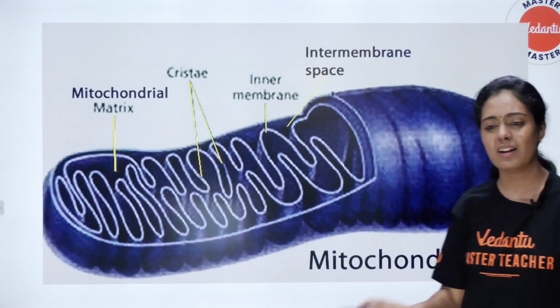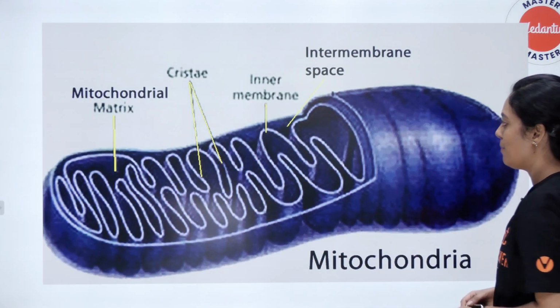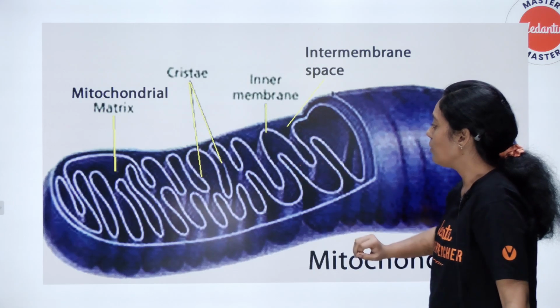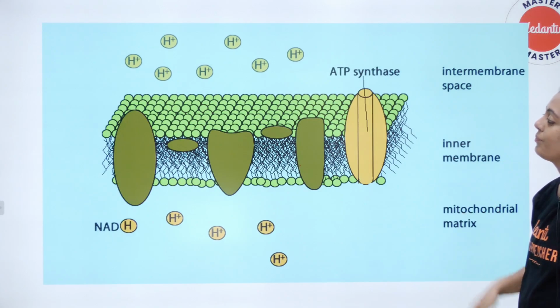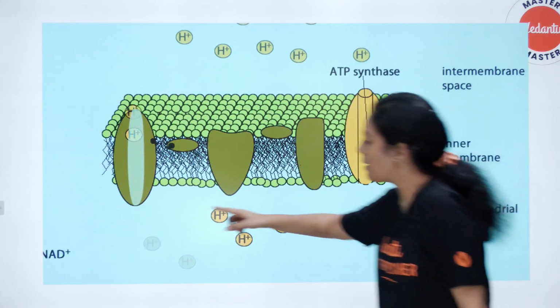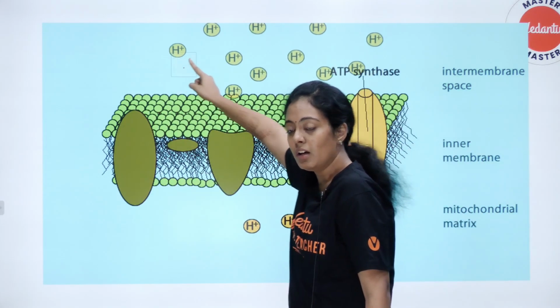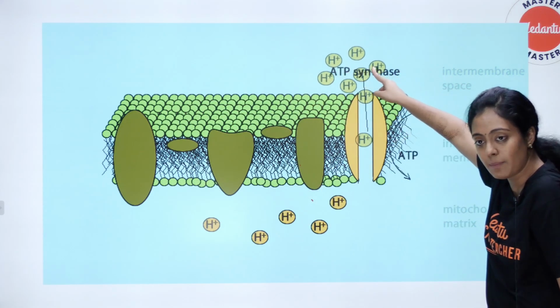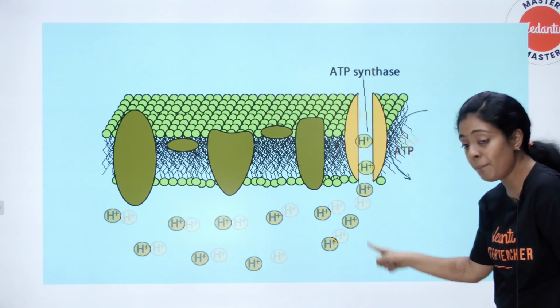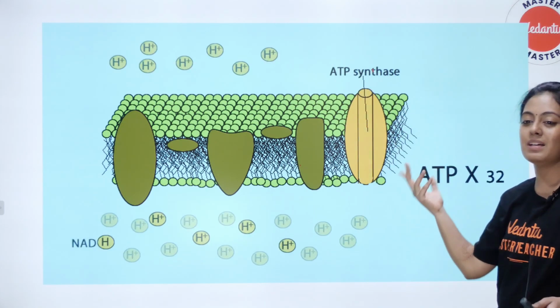Okay, it's very interesting. First you have your inner membrane space, and from the inner membrane you basically have your complexes. Protons are pumped from inside to outside. Then you can see the formation of a water molecule. There is an electrochemical gradient. Protons are pumped back inside and ATP is synthesized.